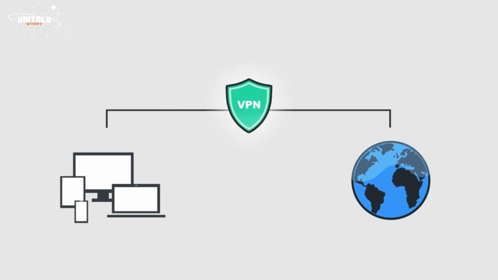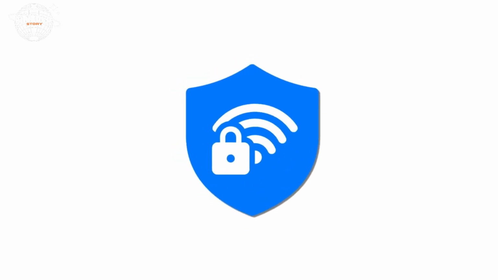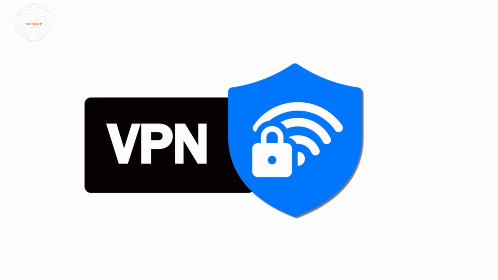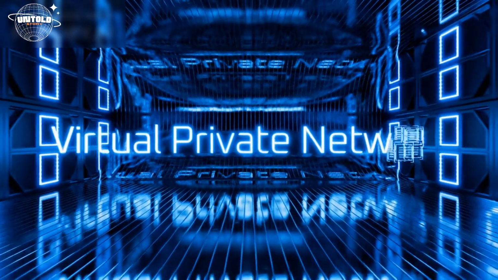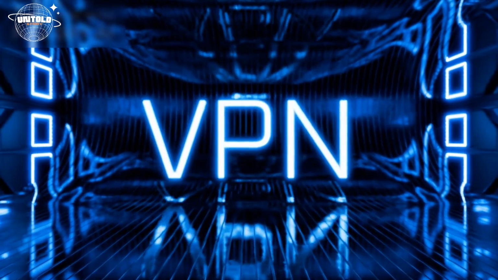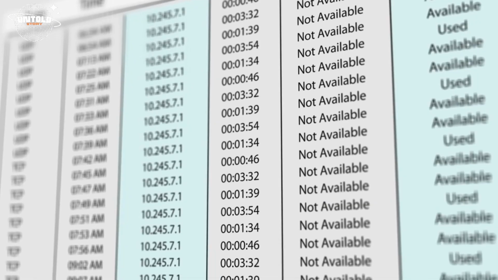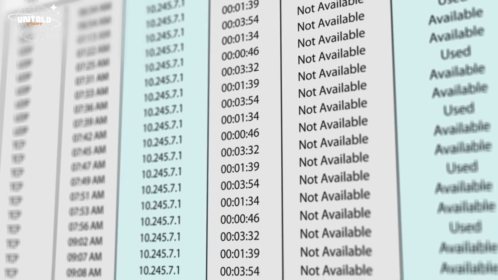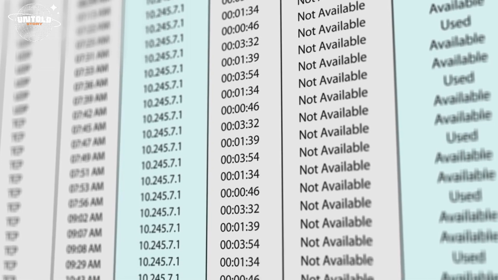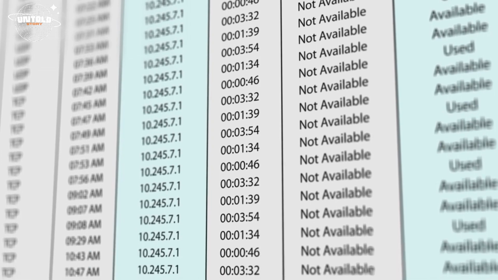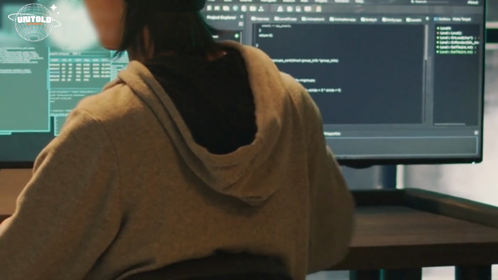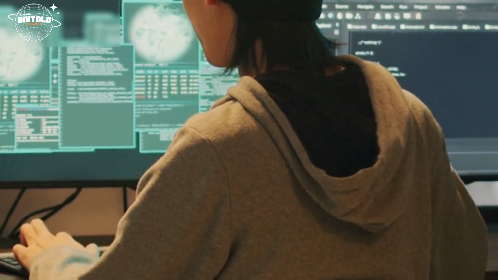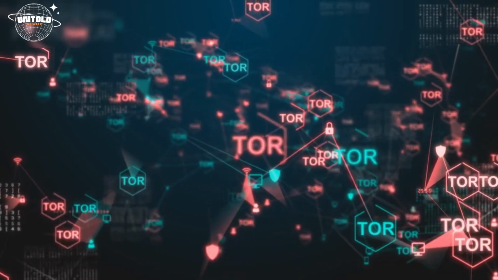Now, if you're determined to explore the dark web, here's how to do it safely. Use a reliable VPN. Before accessing the dark web, it's crucial to use a VPN. A VPN encrypts your internet connection and hides your IP address, enhancing your anonymity. Opt for a reputable VPN service. Paid options like NordVPN or ExpressVPN are preferable, but free VPNs can also provide basic protection.